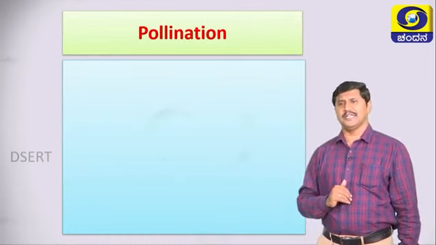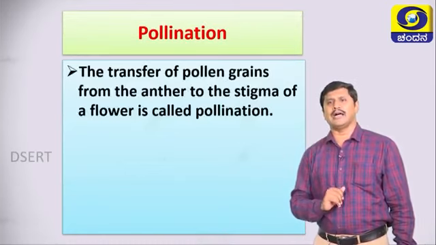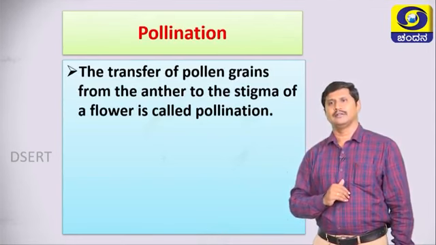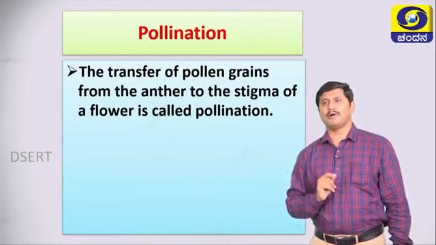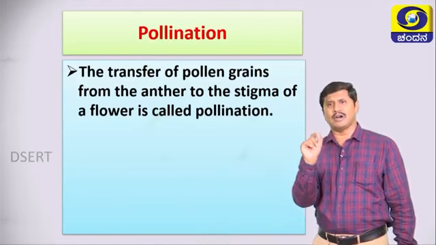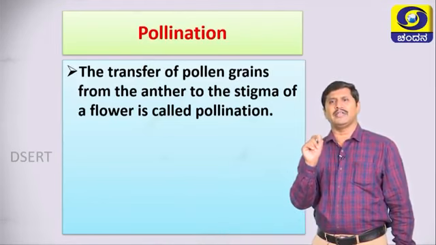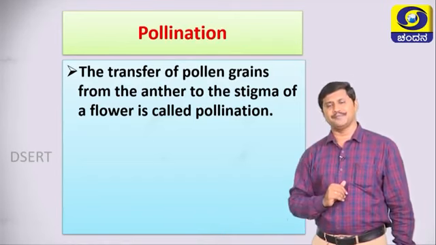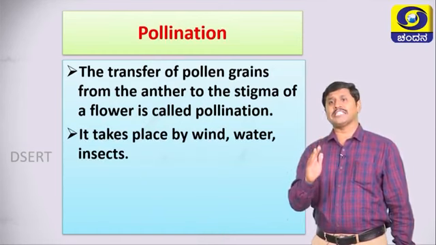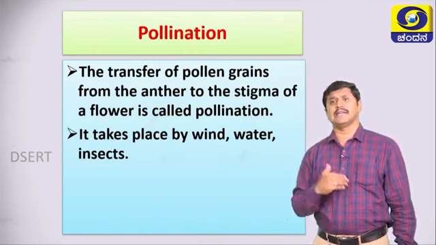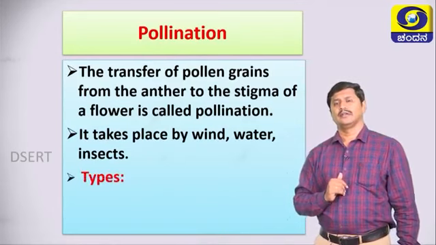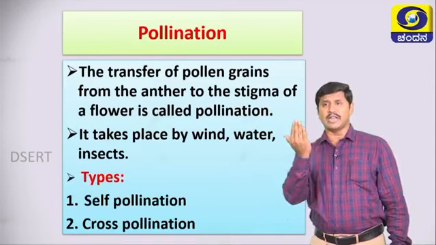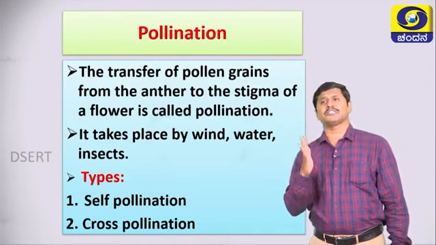What is pollination? The transfer of pollen grains from the anther to the stigma of a flower is called pollination. Let me repeat, what is pollination? Yes, the transfer of pollen grains from the anther to the stigma of a flower is called pollination. It takes place by wind, water, insects, etc. There are 2 types of pollination. First one is called self pollination, second one is called cross pollination.